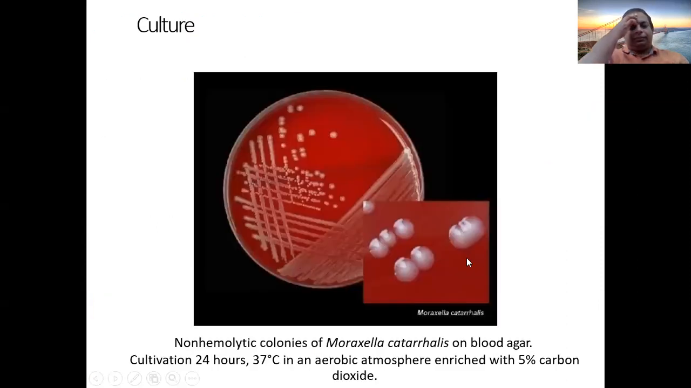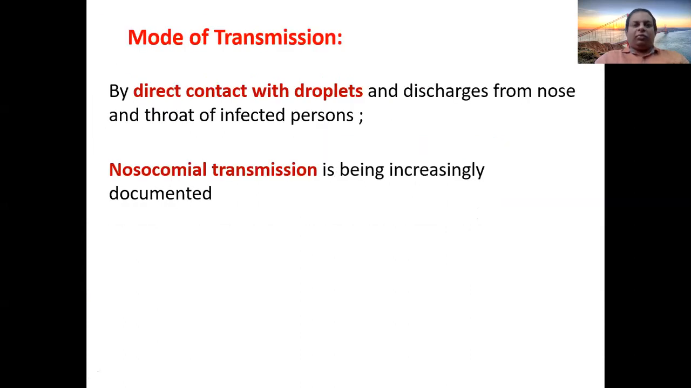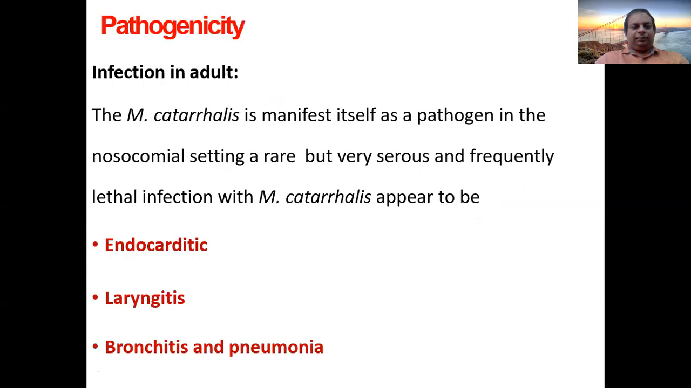Here also, in blood agar media, you can see it grows on blood agar, not like Neisseria. You can see non-hemolytic colonies. With cultivation for 24 hours at 37 degrees in an aerobic atmosphere with 5% carbon dioxide, similar conditions but different media. It causes inflammation of the middle ear, leading to acute otitis media. Mode of transmission is contact and acquired droplets.